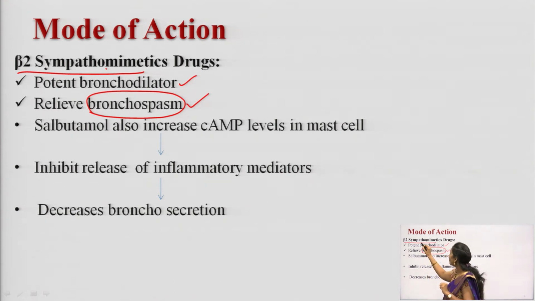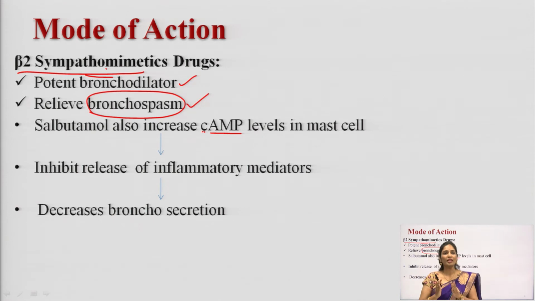So, how will the drug act here? Salbutamol will increase the cyclic AMP levels in the mast cell. What is the full name of cyclic AMP? C stands for cyclic, and AMP is adenosine monophosphate. So, here salbutamol will increase the cyclic adenosine monophosphate levels in the mast cell.